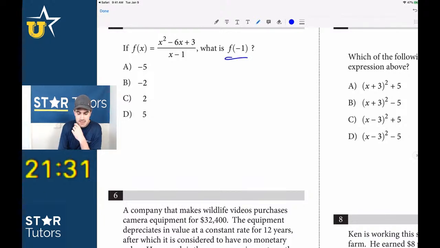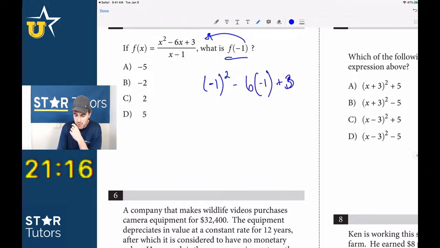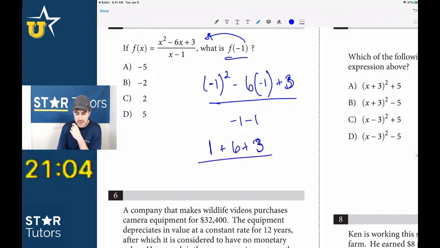Okay, same thing here. If this is such an easy question, there's no thought here, and we could make a simple mistake, but it's unlikely if we're careful. So we just plug in, this is just basic functions. We plug in negative 1 quantity squared minus 6 times negative 1, write everything out, guys, plus 3 all over negative 1 minus 1. Negative 1 squared is just 1. Minus 6 times negative 1, so there's going to be plus 6 plus 3. All divided by negative 1 minus 1 is negative 2, so we should get 10 over negative 2, which is equal to negative 5. And so the answer then would be A.